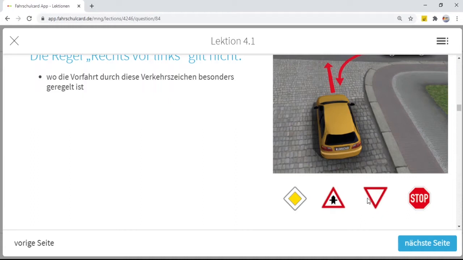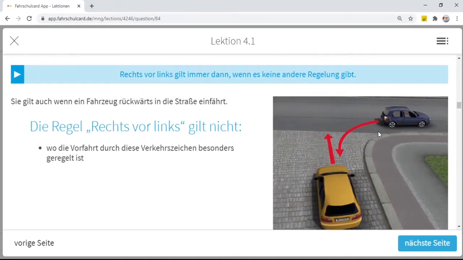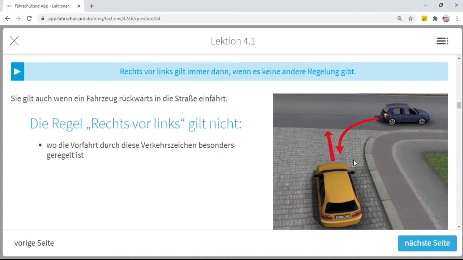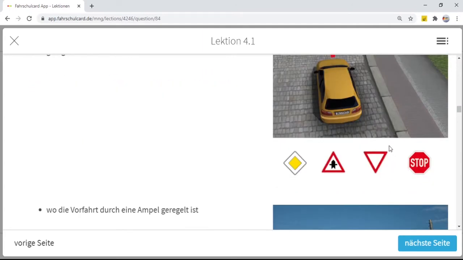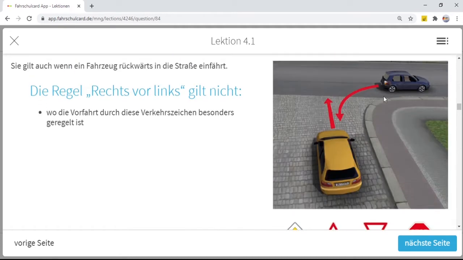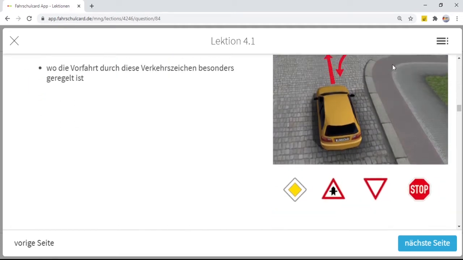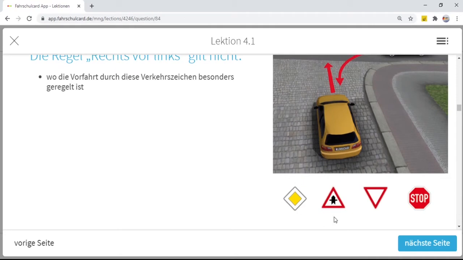Then there is this inverted triangle with the red border. This is known as stop and give way, or this sign is also known as Vorfahrt gewähren in German. Whenever you see this sign on any crossroad, you have to stop if there is a stop line, and you have to give way to cross traffic from the right or from the left, because whenever you have this sign on your side, the other traffic from the right or from the left will have any of these signs.